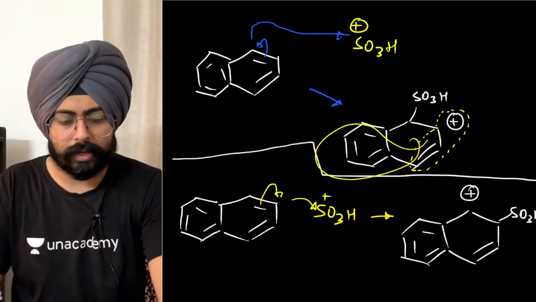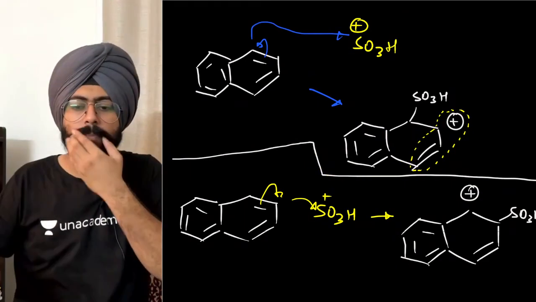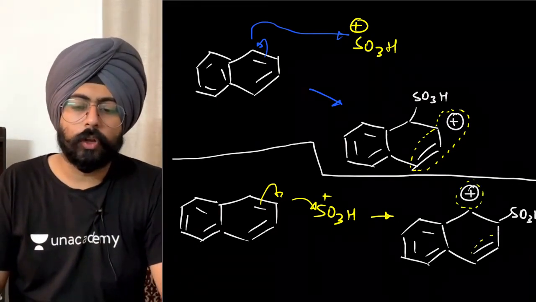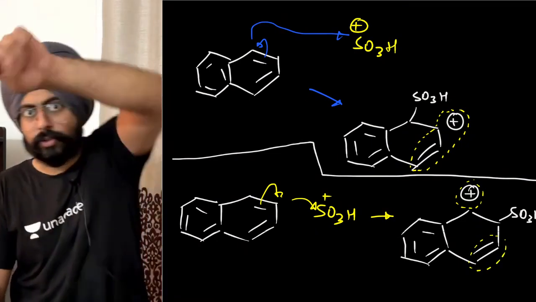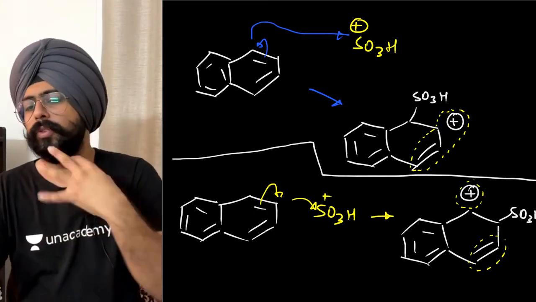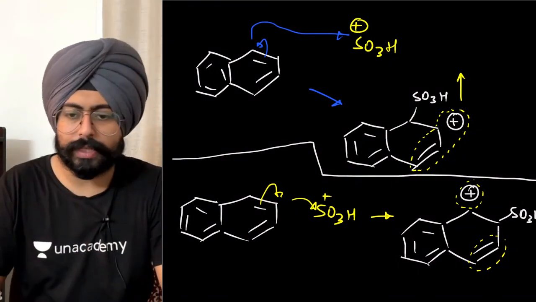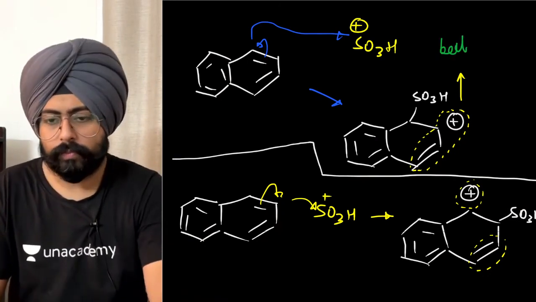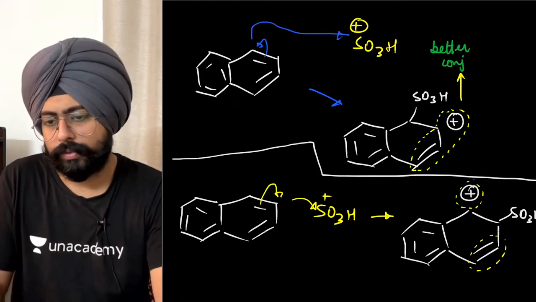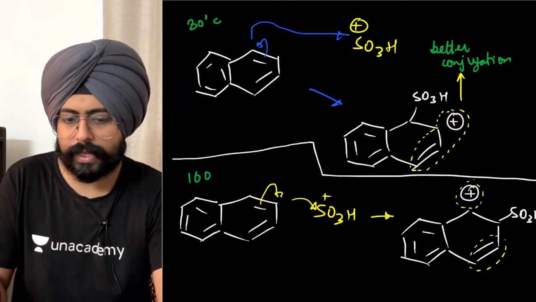Of course, overall it is extended conjugation, but looking at just the right hand side ring, the carbocation has conjugation with the right hand side ring as well. In the second case, the carbocation does not have any conjugation with the double bond over here. It has to go through benzene if it has to approach that particular double bond essentially. So do you realize in terms of resonance, the first structure is slightly better? There is better conjugation in the first case. Yeah, so this is the 80 degrees Celsius mechanism, this is the 160 degrees Celsius mechanism.